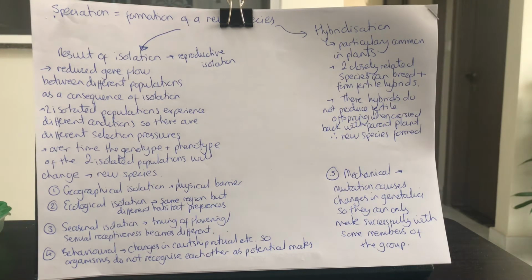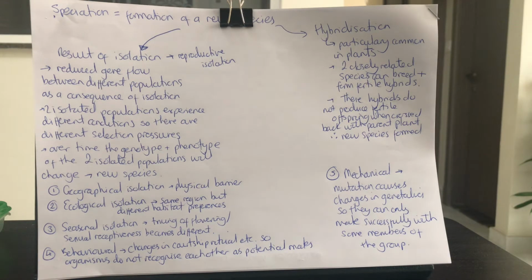And then there could be mechanical isolation. This is where you've got a mutation that causes changes in the genitalia of the animals, or the organism really we should say, because it can happen in plants as well. So they can only successfully mate with some members of the group. The mutation changes their reproductive organs, so they're no longer able to mate with all of them. They can only mate with the ones that have the corresponding sexual organs to their own.